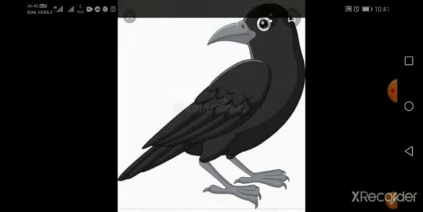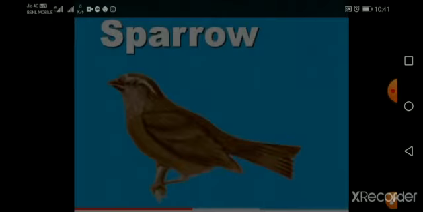Now see here, children, let us learn about the birds. Everybody, have you seen the birds? There are many types of birds. They fly in the air. Now this is a crow, children. All the birds have two legs. See here, this is a crow. It has two legs, feathers on the body and a beak. Now this is also a sparrow. This has two legs, a beak and feathers on its body.